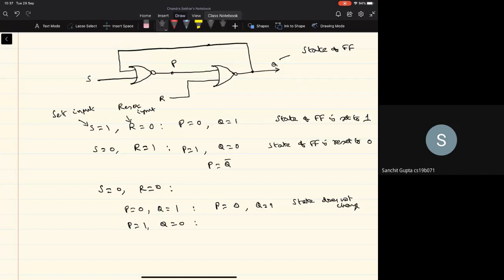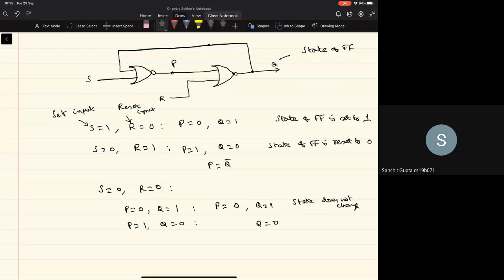P equal to 1 and Q equal to 0, if S is 0 and R is 0, now what is going to happen? Now we can see that the second NOR gate gets the inputs R and P is 1, so Q will be 0, right?